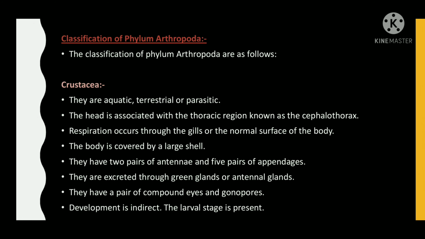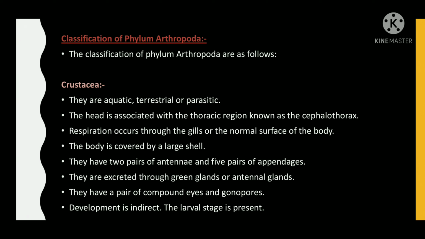Classification of phylum Arthropoda. The classification of phylum Arthropoda is as follows. Crustacea. They are aquatic, terrestrial, or parasitic. The head is fused with the thoracic region, known as cephalothorax. Respiration occurs through the gills or normal surface of the body.